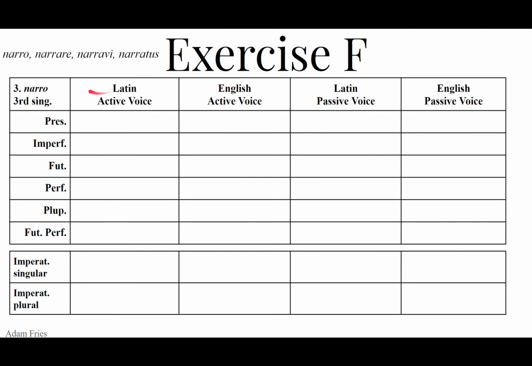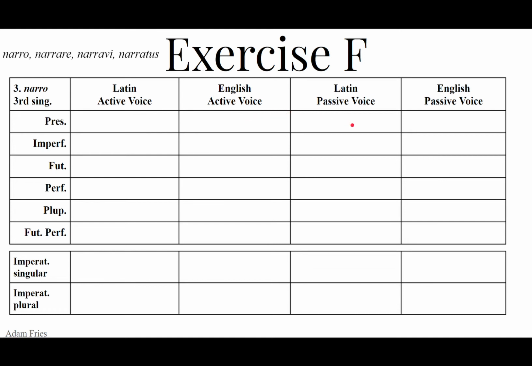All right, the present stem of this verb: take the second principal part of this first conjugation, chop off the re to get nara, and write nara in the present, imperfect, and future, active and passive voice. For the present, we have narat, he, she, it tells, is telling, does tell.